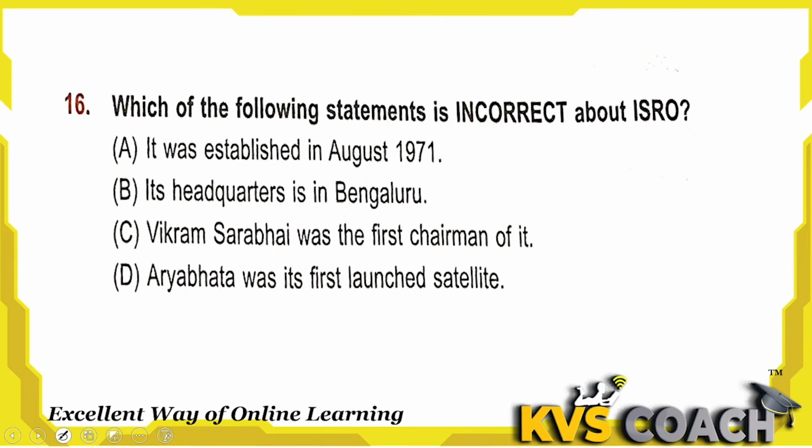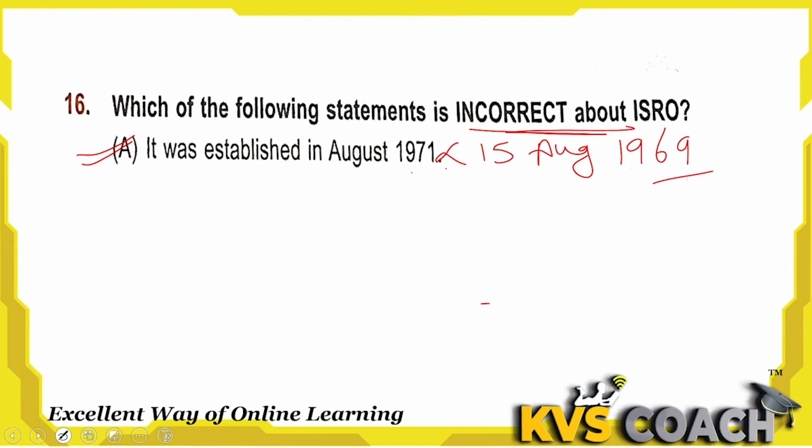Next is, which of the following statements is incorrect about ISRO? Incorrect statement. It was established in August 1971. This first one is incorrect because it was established on August 15, 1969. This is the date of the establishment of ISRO. So the first is the wrong statement and the right answer here. Second, B, its headquarters is in Bengaluru, right. Vikram Sarabhai was its first chairman. This is absolutely right. Aryabhata was its first launch satellite. This is absolutely right. So the only wrong one is when it was established, that is in 1969. A is the right answer here.